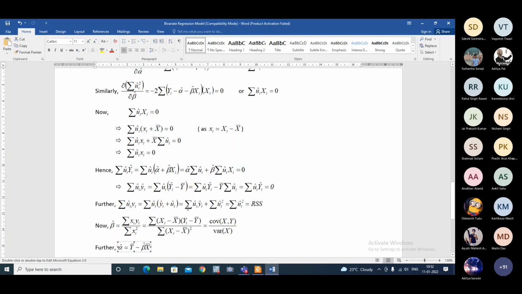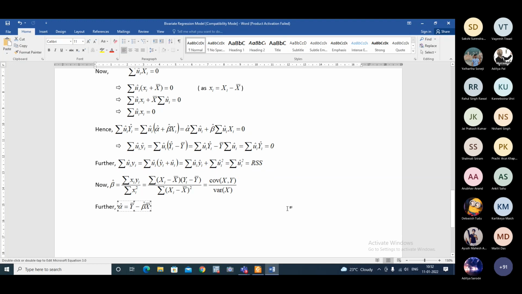Now I am asking a very simple question to all of you. What would be the formula of the OLS estimators of alpha hat and beta hat if I change the origin of x and y? I'm just changing the origin, means I'm taking deviation from a constant.